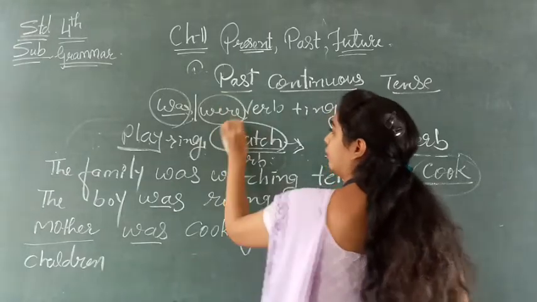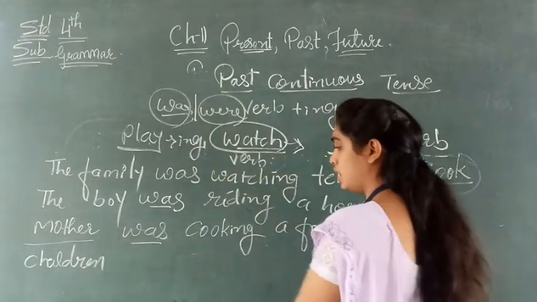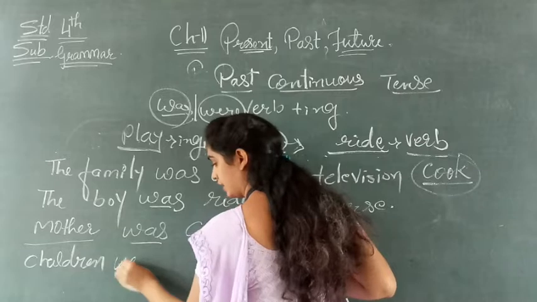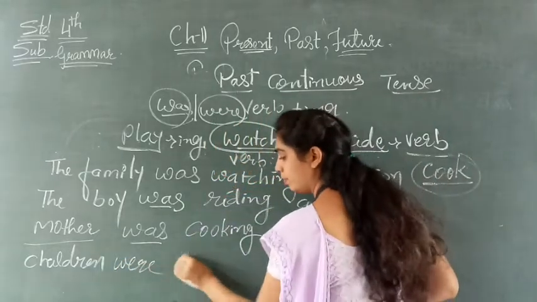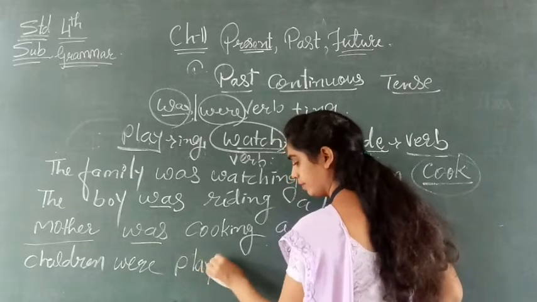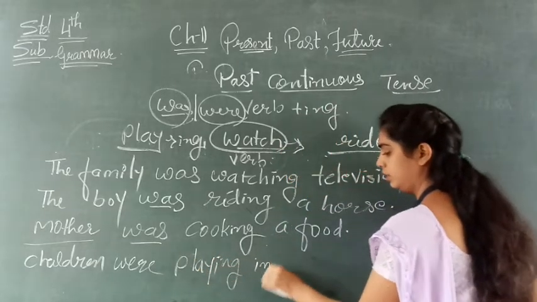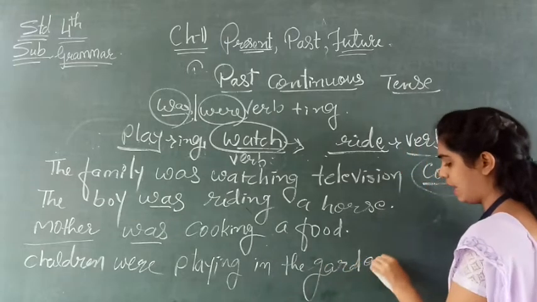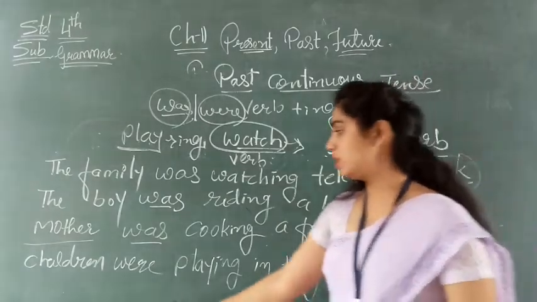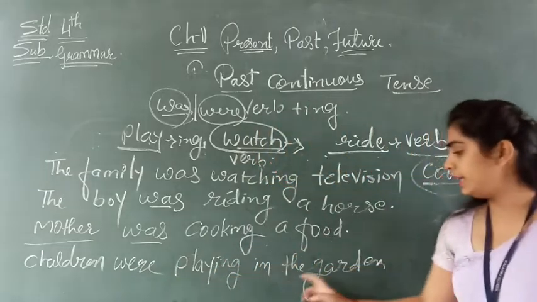Children were playing. Why were playing? Because it is so many children were there, right? More than one person, plural is there. So children were playing in the garden. This is one example, okay? How to make the plural sentences?